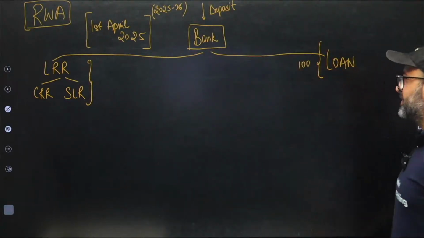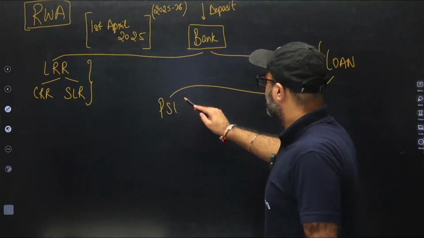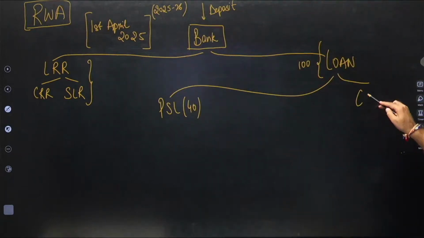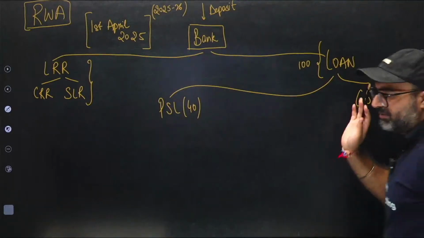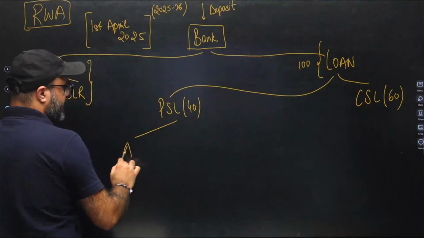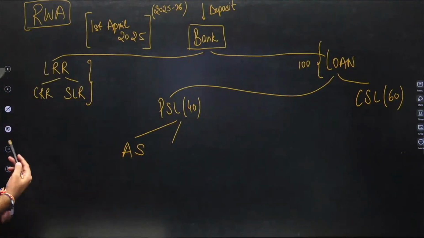Now this 100 rupees will be given in priority sector lending, that is 40% bare minimum, and the rest, the left out 60%, in commercial sector lending. I've just taken the minimum values. In the priority sector, the bank will be providing loans to the agriculture sector, but not only agriculture.